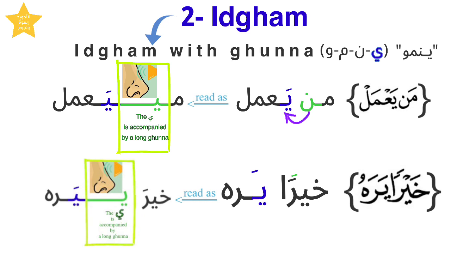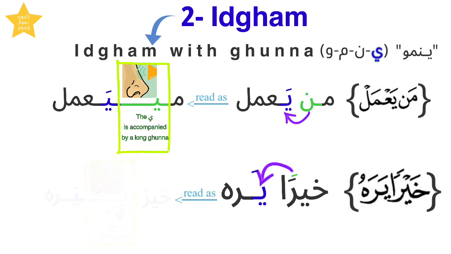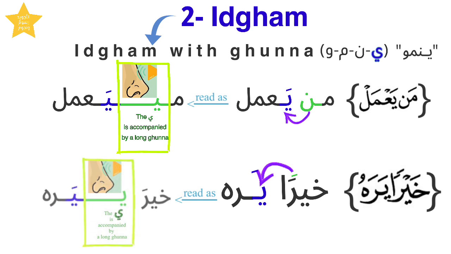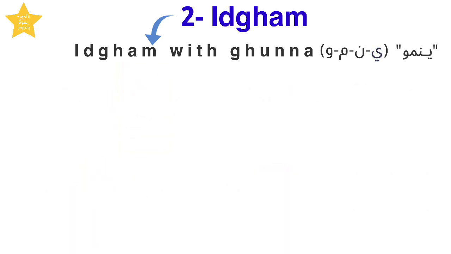Another example is خيرا يره. Here we have an Idgham with gunna because we have a tanween followed by a ya, which is a letter of Idgham with gunna. So we say خيرا يره. The next letter of Idgham with gunna is the noon.